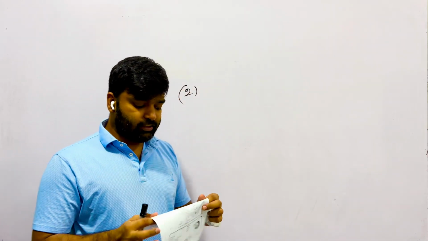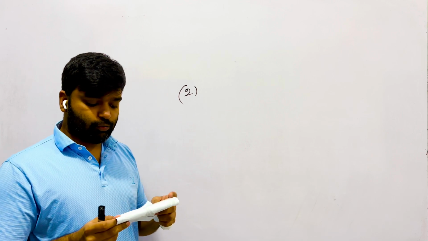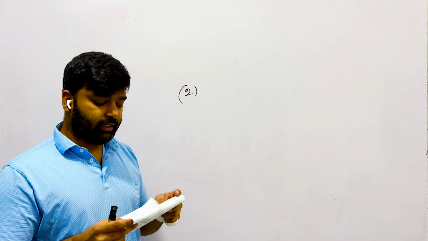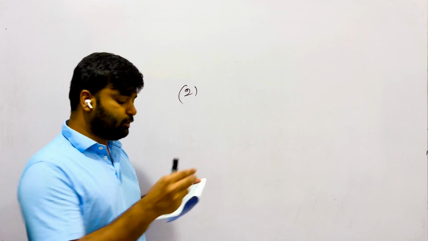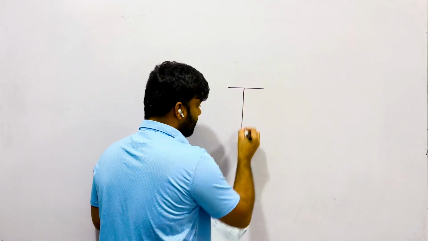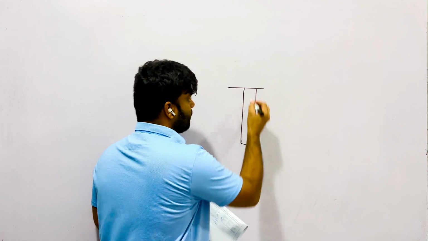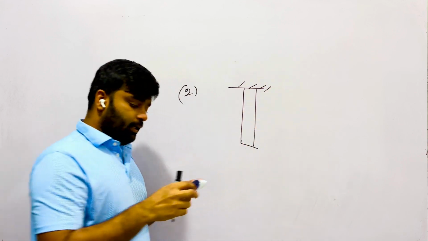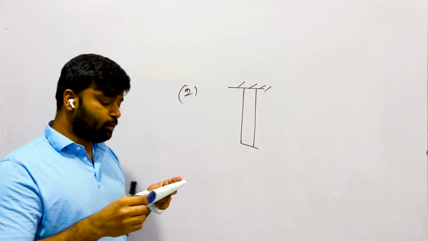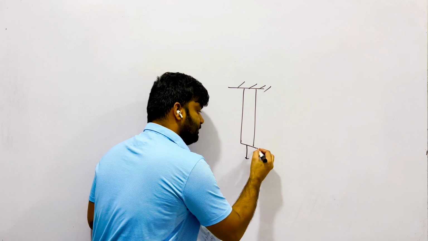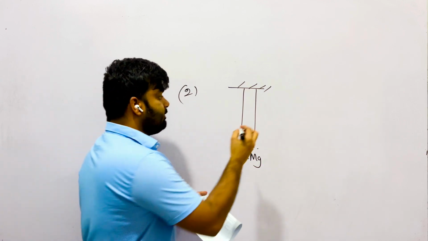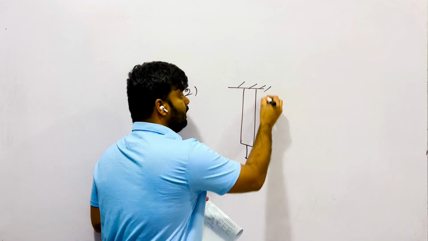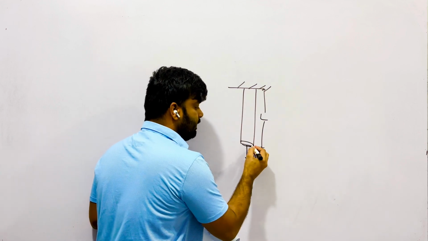A uniform wire is made from a material of Young's modulus Y and has an unstretched length L and radius R. The upper end of the wire is fixed to a rigid support, and a mass M is suspended from its lower end. Mass M means the weight is equal to mg. Its natural length is equal to L and the radius is equal to 2r.